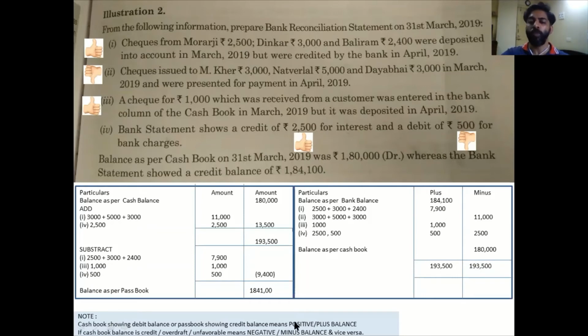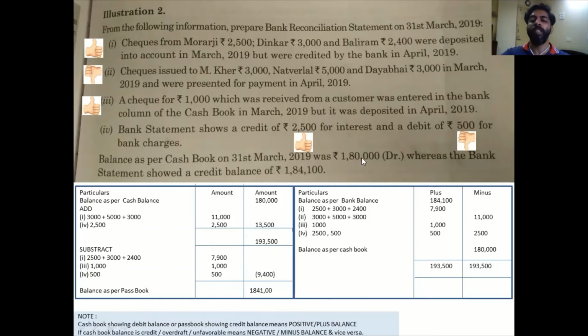Now the most important thing which you have to understand, students make a mistake. I have written it in the note. Cash book showing debit balance, like in this sum, means positive or plus, and passbook, as it is a mirror image, if it is showing a credit balance, it means it is positive. So look, I have written a plus sign below. But at times what happens is in the sum, they might say cash book carries a credit balance or overdraft or unfavorable balance.